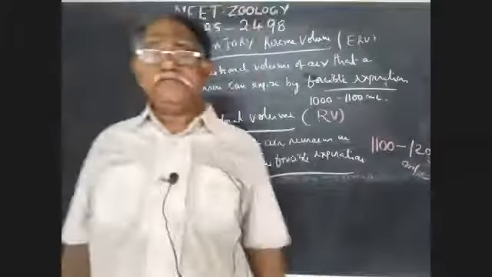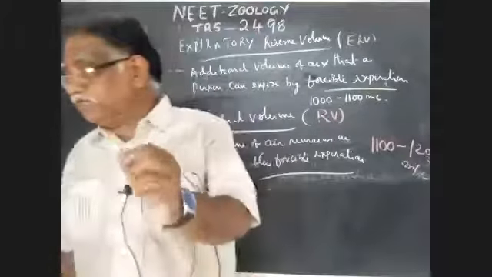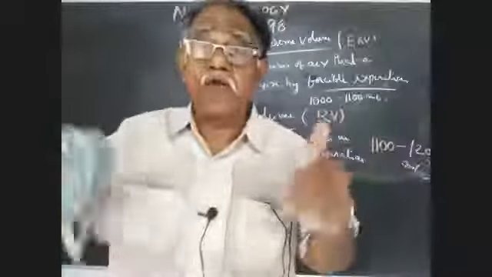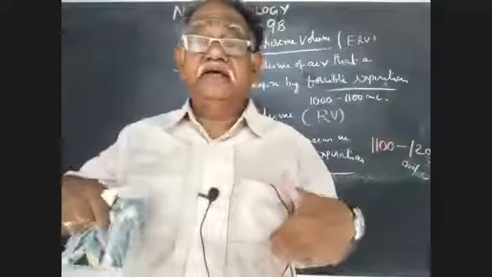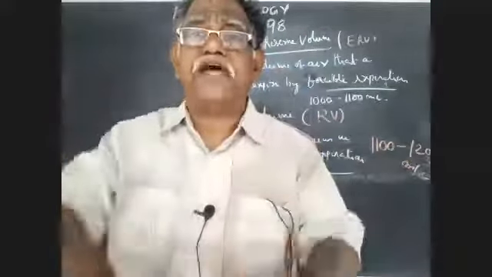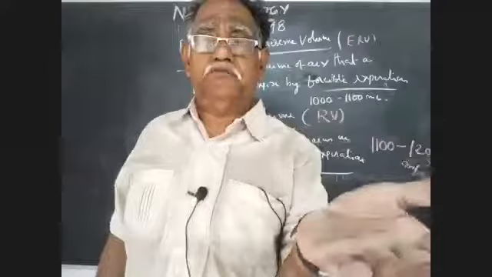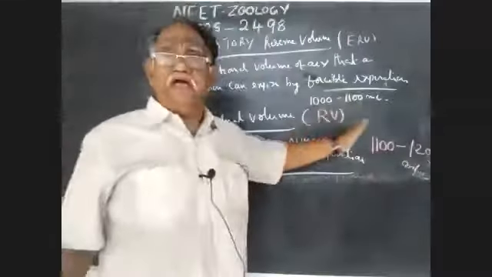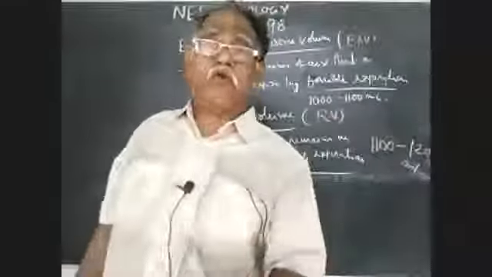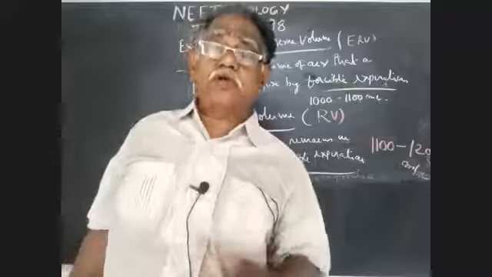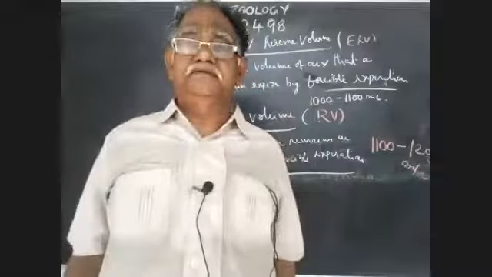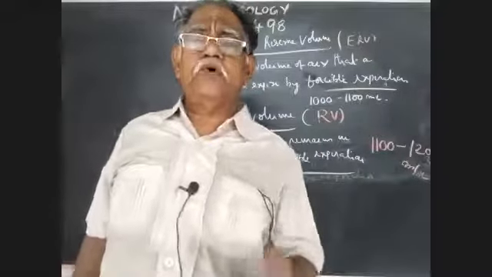Next one, inspiratory reserve volume. This is defined as the additional volume of air that can be inspired by a person by forceful inspiration beyond tidal volume. That is estimated at about 2,500 to 3,000 ml. The expiratory reserve volume is the additional amount of air that can be expired by a person by forceful expiration. That is about 1,000 to 1,100 ml.